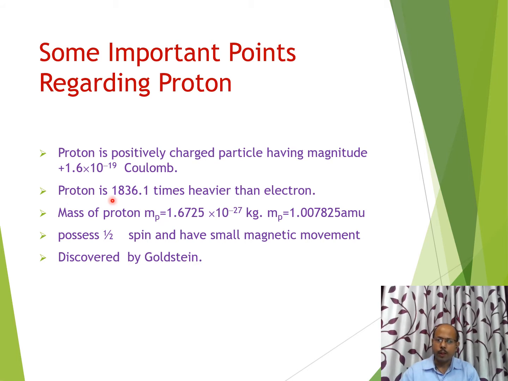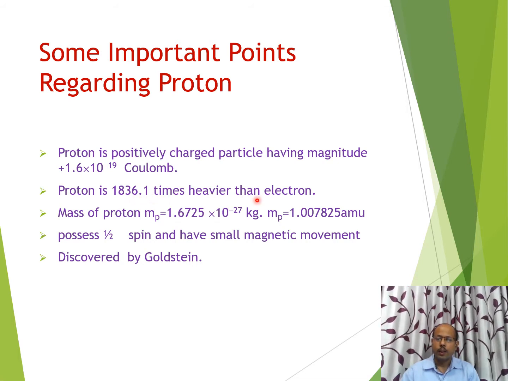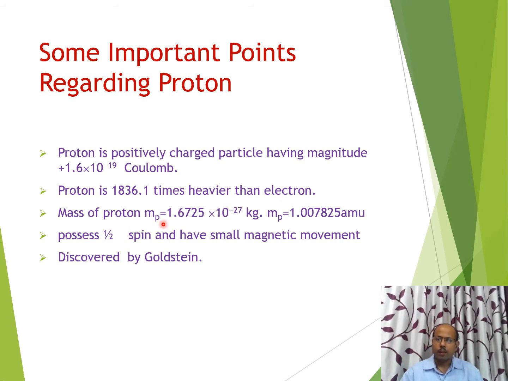Proton is approximately 1836 times heavier than the electron. It means the mass of proton is extremely high in comparison to the electron. The actual mass of proton is given by 1.6725 into 10 to the power minus 27 kg.